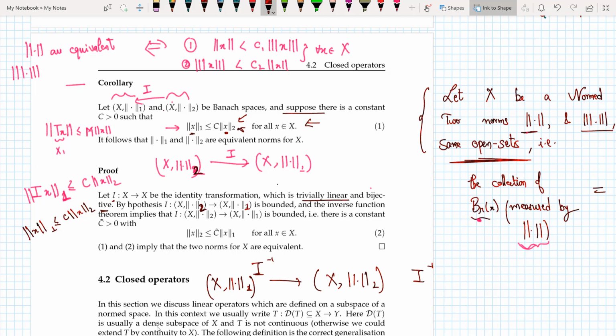So this time I am in space 2. So I can write the norm of x in space 2 less than or equal to some c tilde times the norm in my original space. I can say this because I just proved that the inverse is bounded. So this condition holds. And if this condition holds, these two norms are equivalent if and only if this also holds true and this also holds true, which does hold true in our case. So I can say that this norm and this norm are equivalent for x.